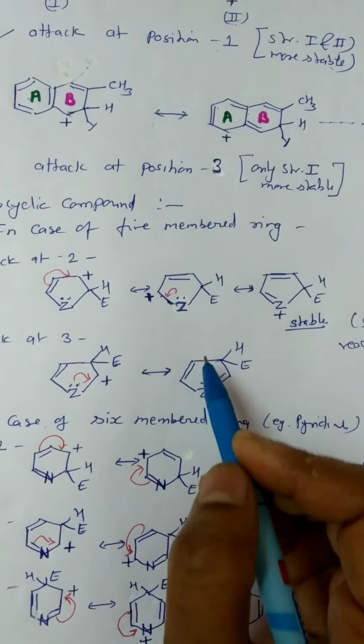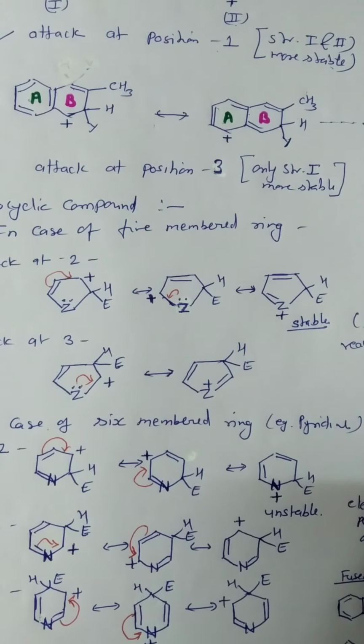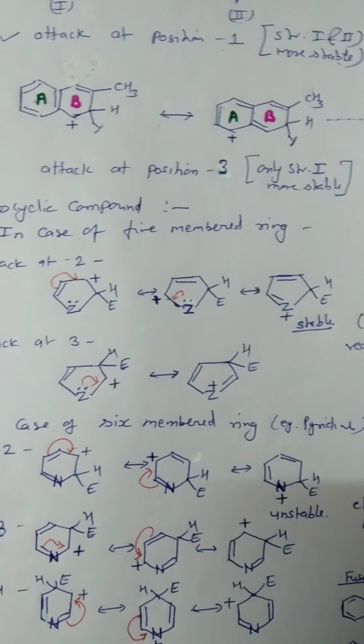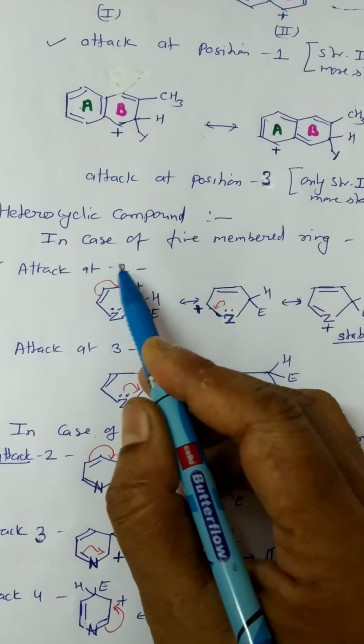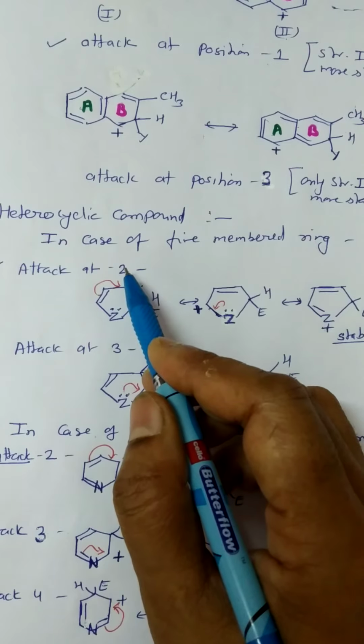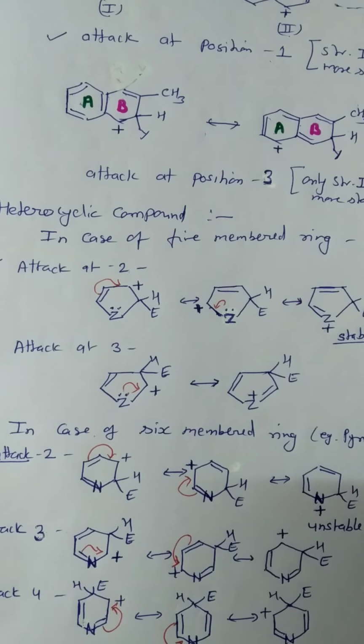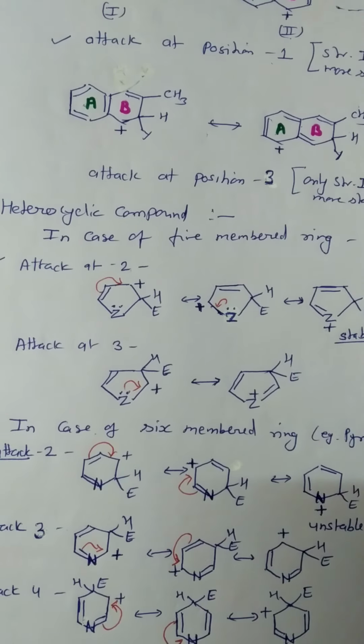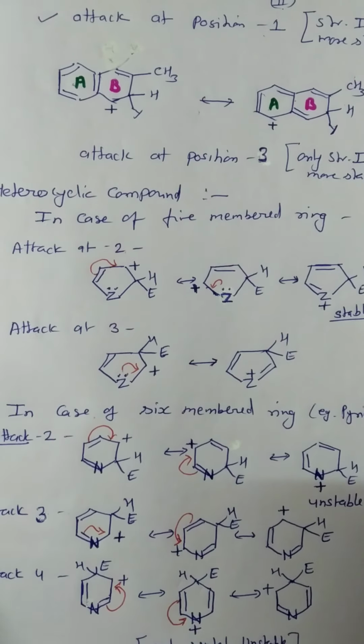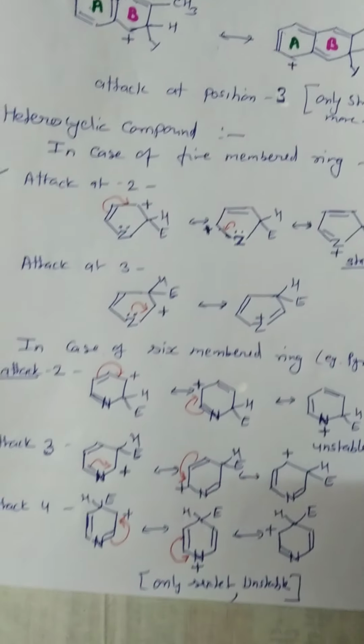Therefore, the more the resonating structures, the more will be the stability of the intermediate cation, and therefore the preferred orientation is position 2. The 5-membered ring takes substitution at position 2, and the reactivity is greater than benzene.